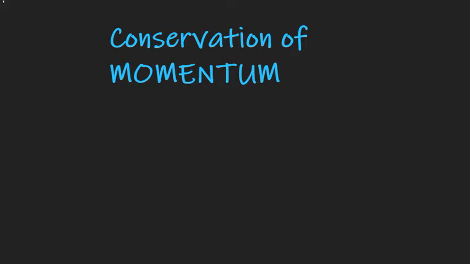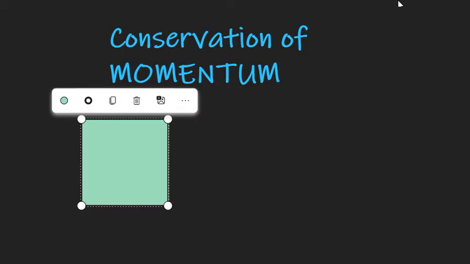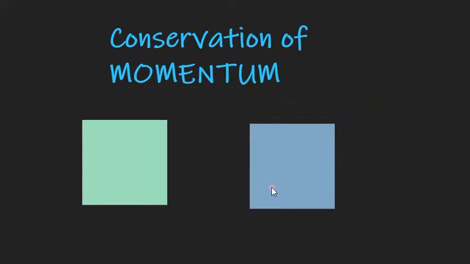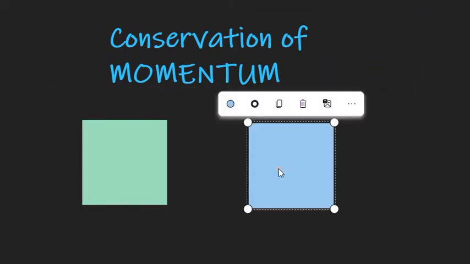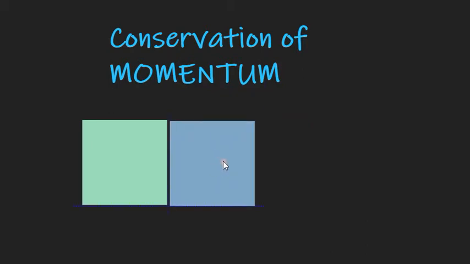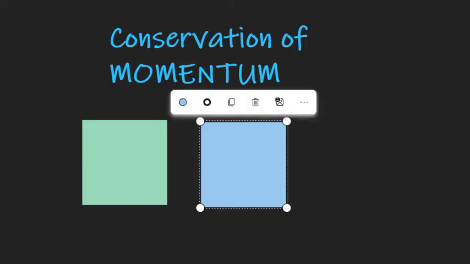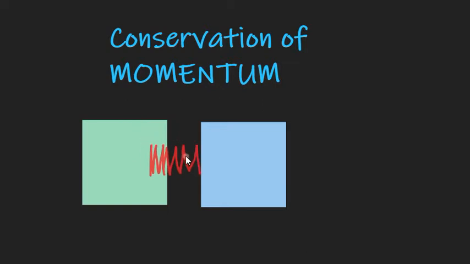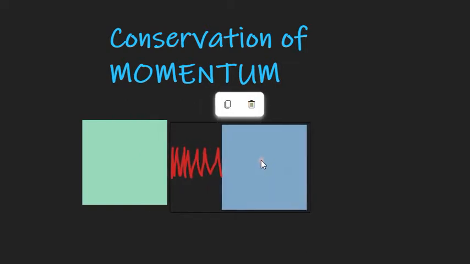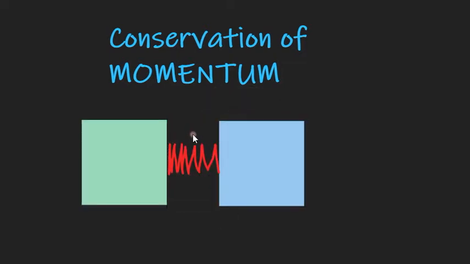Let me bring up some objects here. Let me say I have this green object, and another one, green and blue, I think. So if these objects were together first, held together by a spring. The spring was compressed to keep them together like this. Then after the spring is released, the trigger, these objects separate. So that is the after.